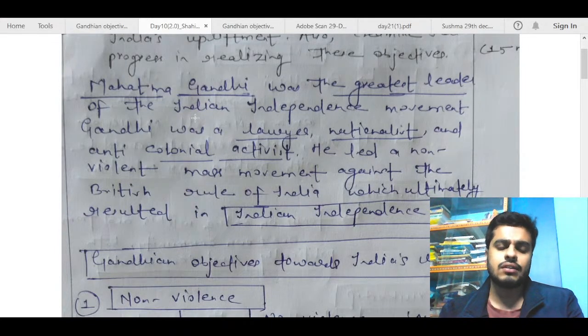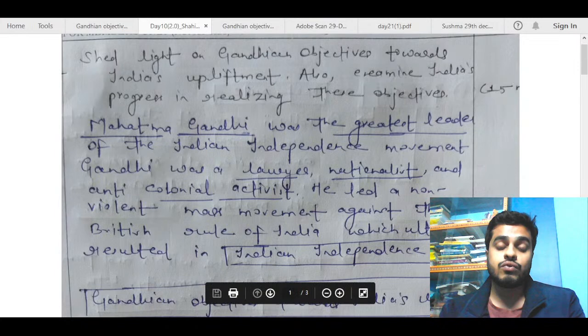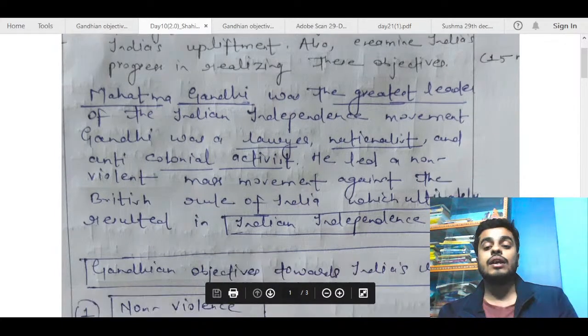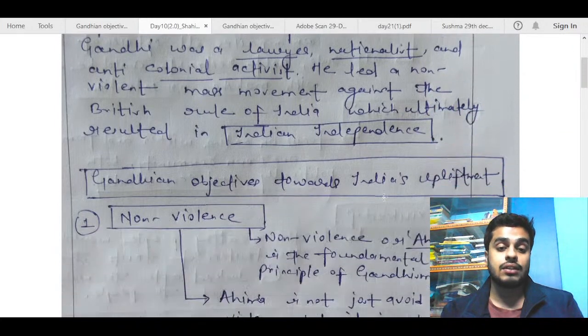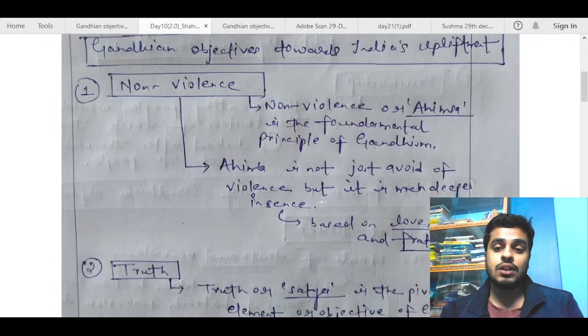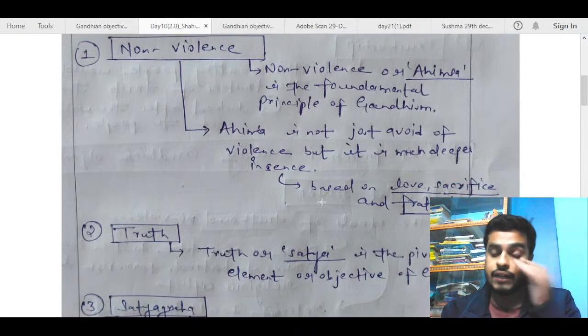So this is fine, describing Gandhiji, but you can write a linking statement here about what you are going to write. Try to indicate a bit about that, like his main goal was independence, but some of his other goals are like these. So Gandhian objectives towards India's upliftment is okay. Non-violence or ahimsa is the foundational principle of Gandhism. Ahimsa is not just avoidance of violence, but is much deeper in sense, based on love, sacrifice, and fraternity.